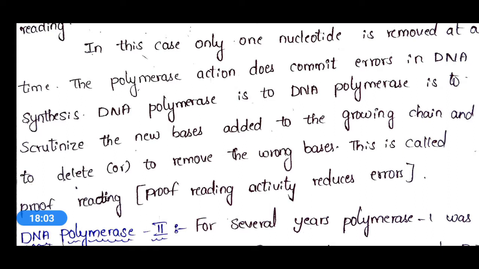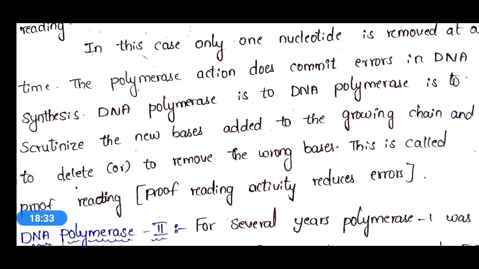Okay, as I told earlier, proofreading is nothing but a correction process. During the polymerization process, there will be a few errors, and wrongly added nucleotide bases will be removed and proper bases will be added by this DNA polymerase 1 through the 3' to 5' exonuclease proofreading activity.